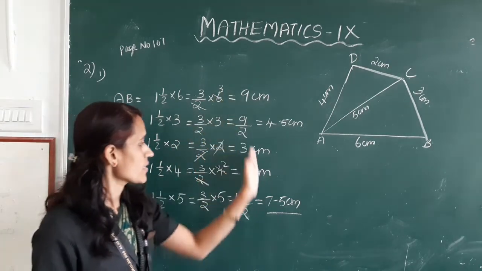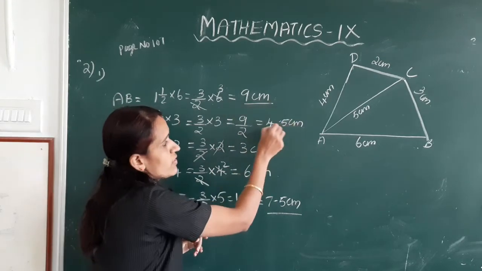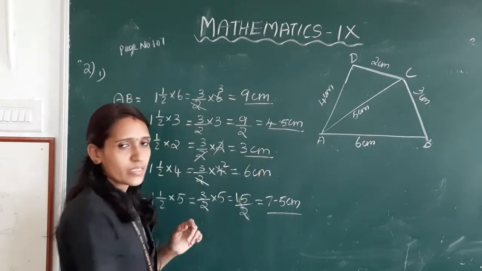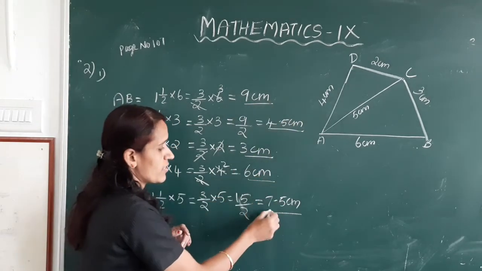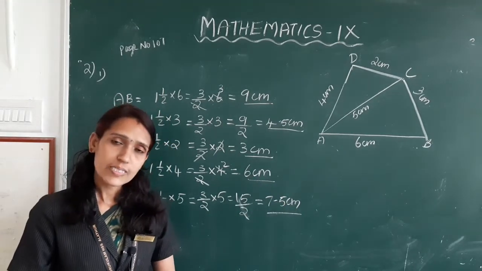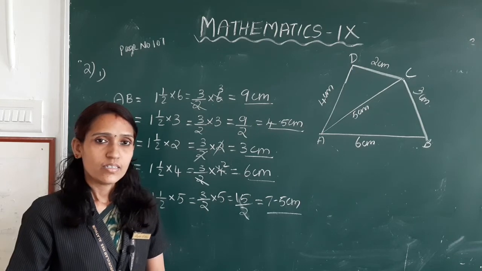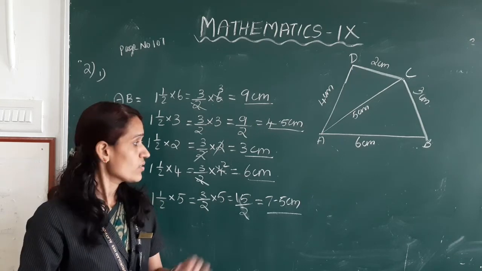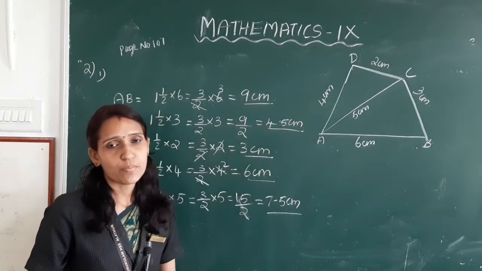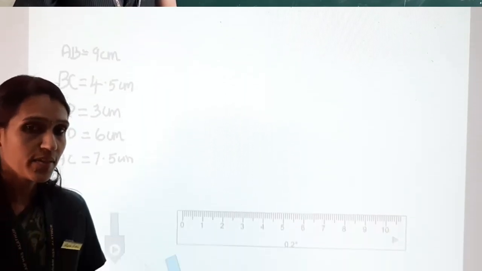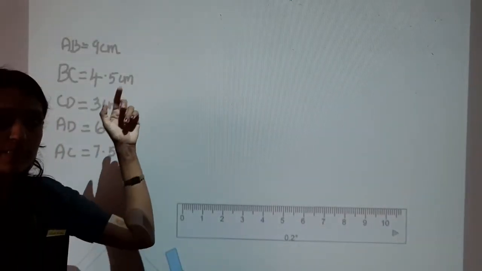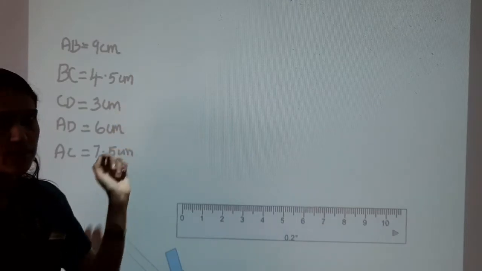Okay, scaled sides are 9 centimeter, 4.5 centimeter, 3 centimeter, 6 centimeter and 7.5 centimeter. Clear? Next, we have to draw using correct measurements. We have to draw a quadrilateral. Its sides are scaled by 1.5 times.